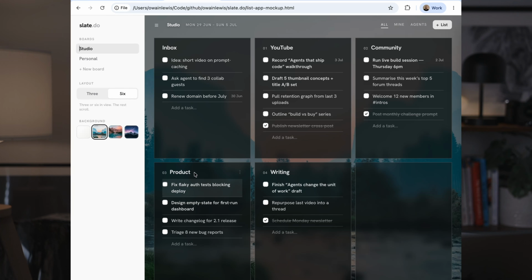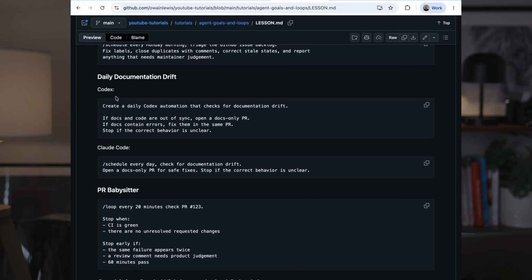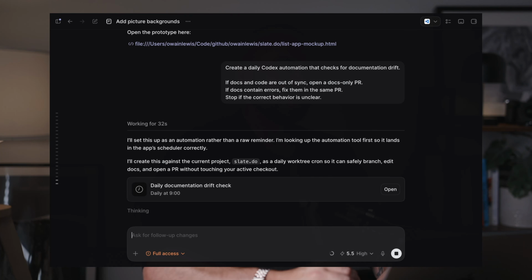All right, so let's quickly show another example. This is a prototype of an app that I'm building. And what we're going to do here is within this project, we're going to look to improve the documentation. Obviously, as you're creating projects, especially as you're creating them initially, what you'll find is that often your documentation and your code start to drift out of sync. So what we're doing now is we're creating an automation that will run every single day and look for any documentation issues. So look where we're out of sync with our code.